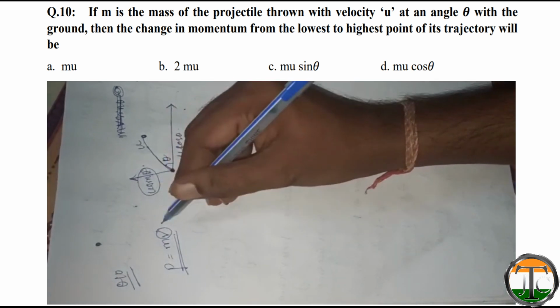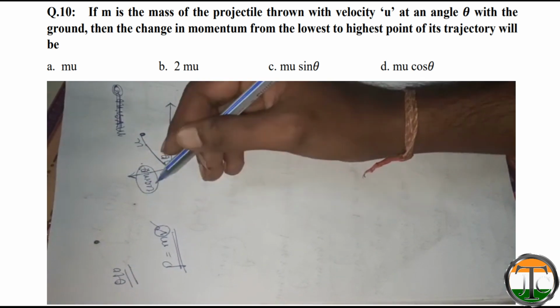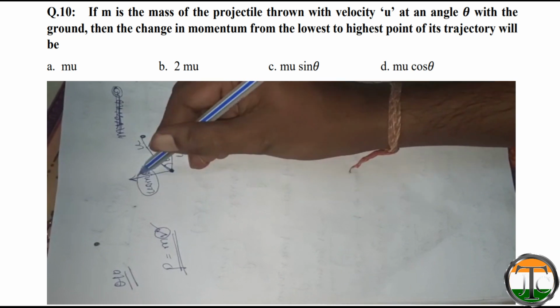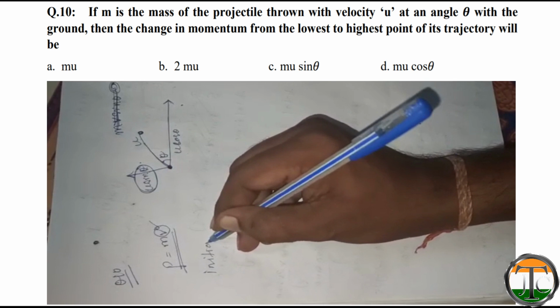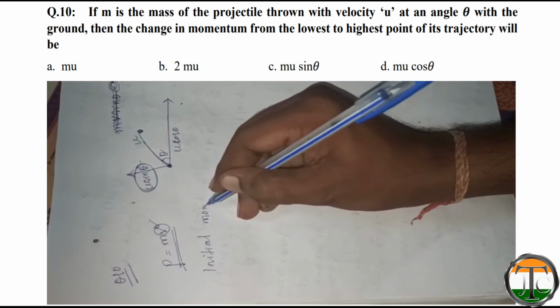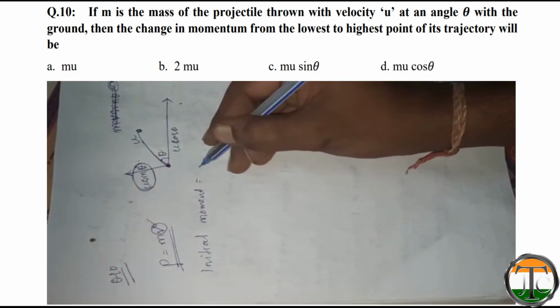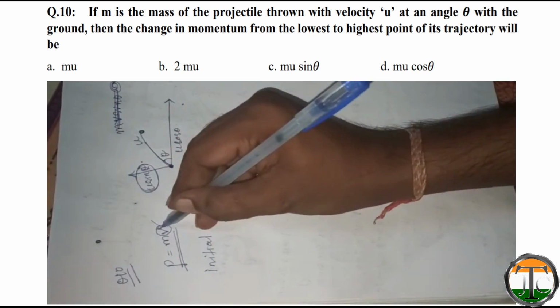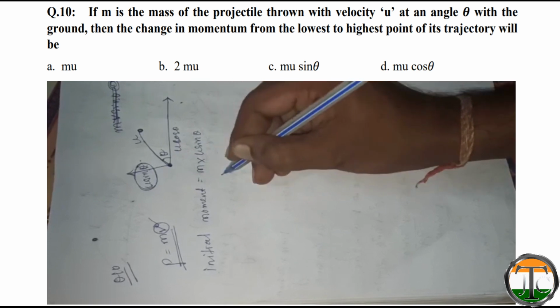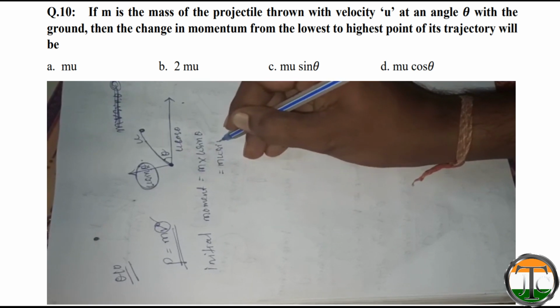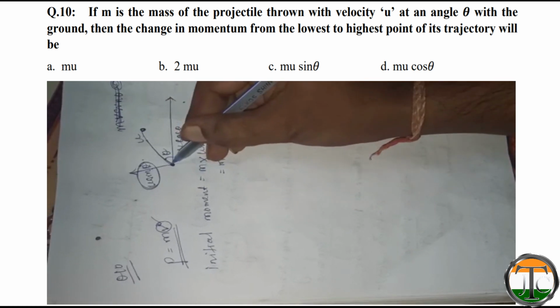So here for vertical movement, this velocity is only working. That means initial momentum is equal to m into what is v? u sin theta. That is equal to mu sin theta. It is the initial momentum of the stone.